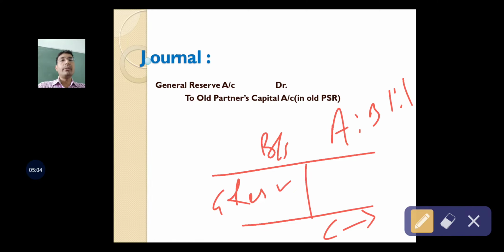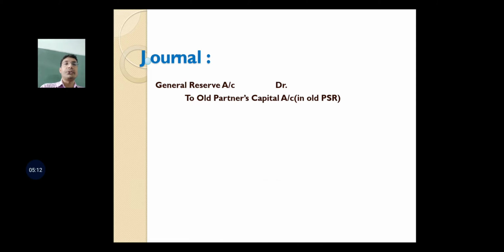So journal entry will be general reserve account debit to A's capital account, to B's capital account in old profit sharing ratio.